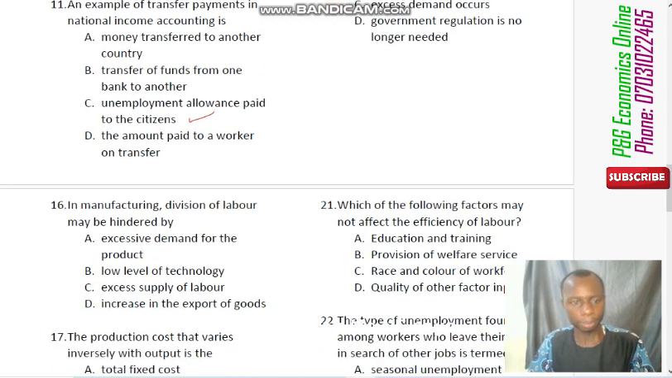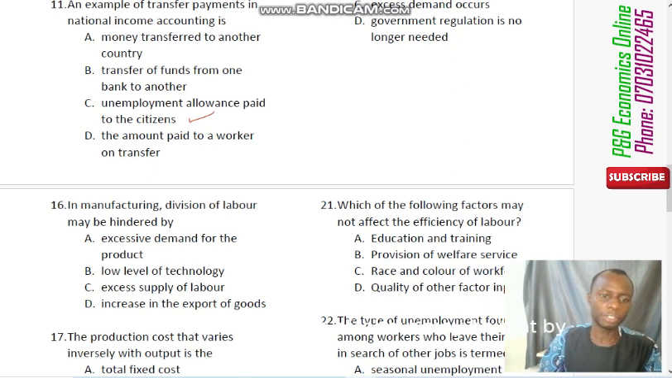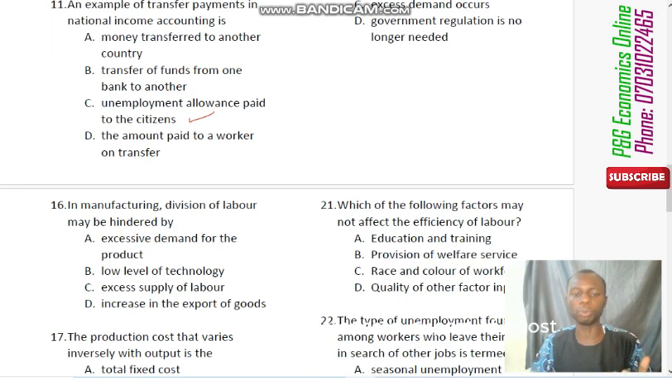Now, question number 16 says, in manufacturing, division of labor may be hindered by, that is, which one of these options listed there: excess demand for the product, low level of technology, excess supply of labor, or increase in export of goods, will hinder or discourage division of labor, that will not make division of labor function effectively. If you look at them very well, excess demand for the product will even make division of labor function. Because if there is excess demand for a product, people are demanding more, there will be more goods needed, so the producer will have to practice division of labor so that he can be able to meet up with their requirements.